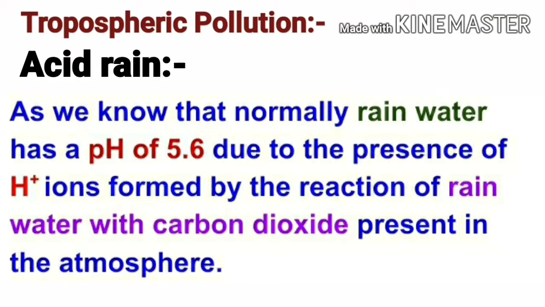The next topic is acid rain. As we know that normally rainwater has a pH of 5.6 due to the presence of hydrogen cations formed by the reaction of rainwater with carbon dioxide present in the atmosphere.